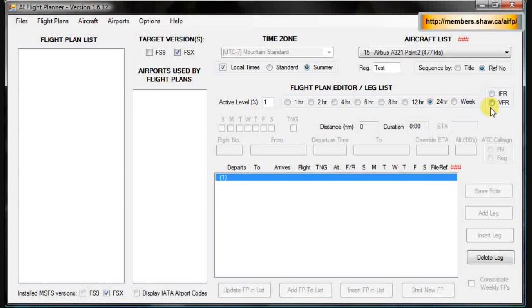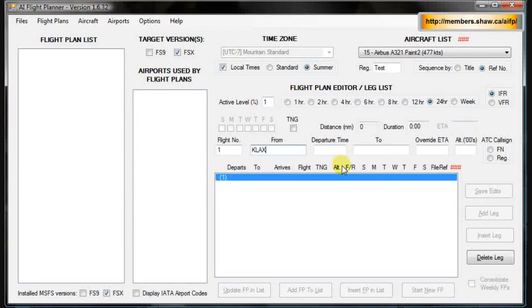Next, you want to select your flight type. We'll do IFR because this is a pretty long flight that I have in mind here. We'll do flight number. You can call it whatever you want. We'll just do 1, and we'll say from Los Angeles. You can type in, let's see, there we go.